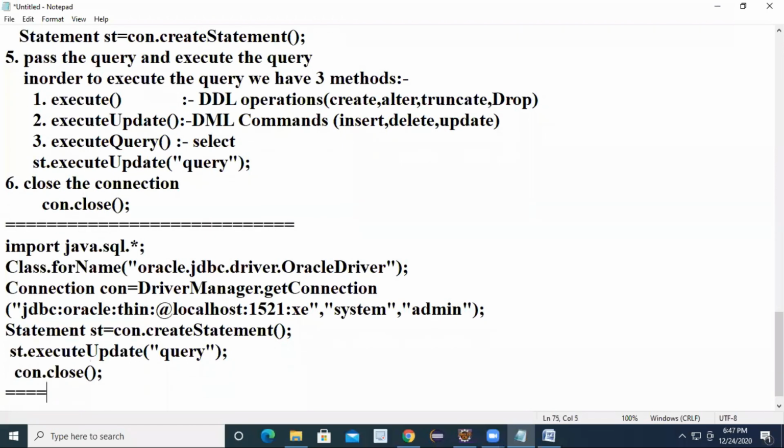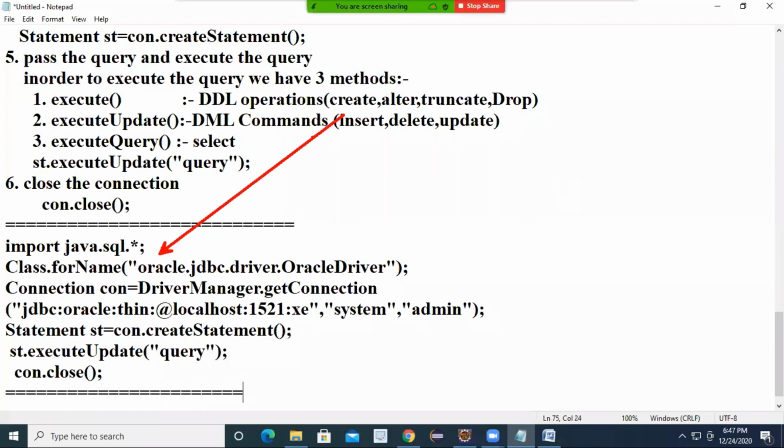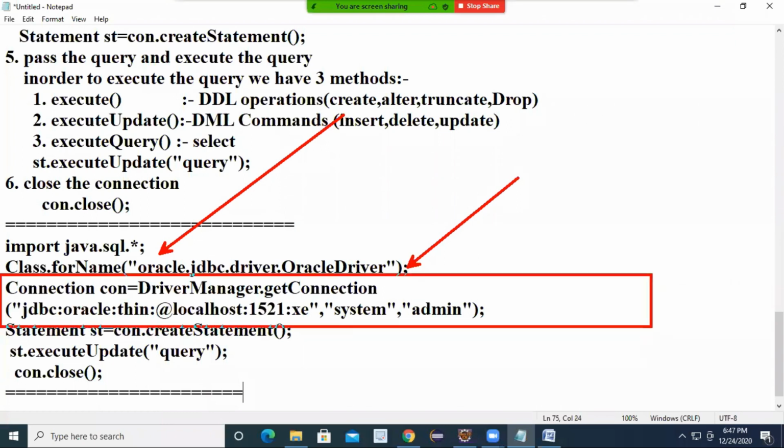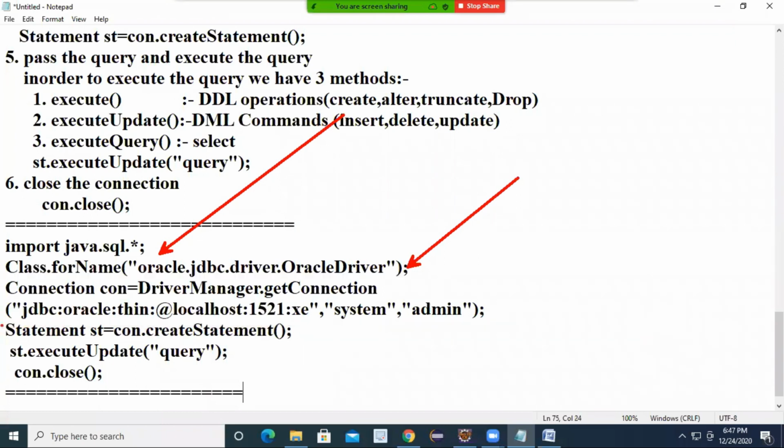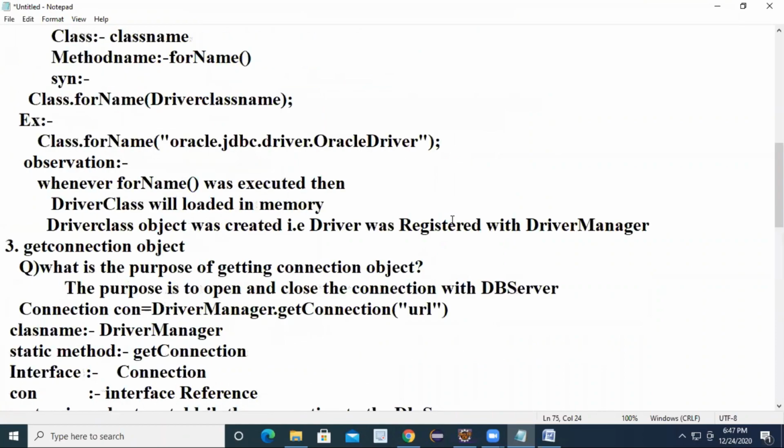These are the steps. Step number 1, import the package. Step number 2, register the driver in the driver manager. Step number 3, get the connection object, establishing the connection. Step number 4, create the statement object. Step number 5, execute the query. Then close the connection. Now tell me, any doubts you have?